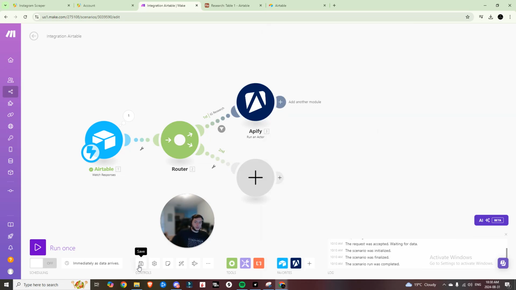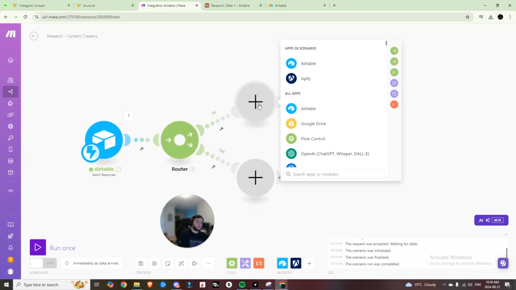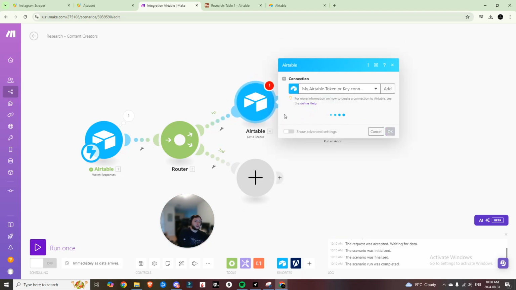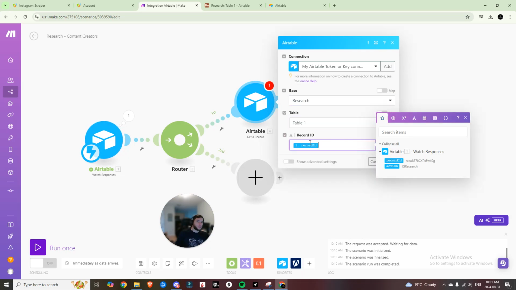So hit OK, we'll hit save for now. And I forgot one other step that we're going to have to add first, which is going to be another Airtable, which is going to be getting that record, because we're going to need to grab the information of the username of the person that we're interested in. So you're going to add a get a record module, and you're going to choose your base, choose your table, and the record ID is going to be the record ID from step 1, and we'll hit OK.